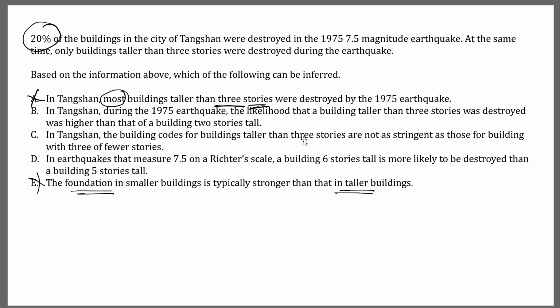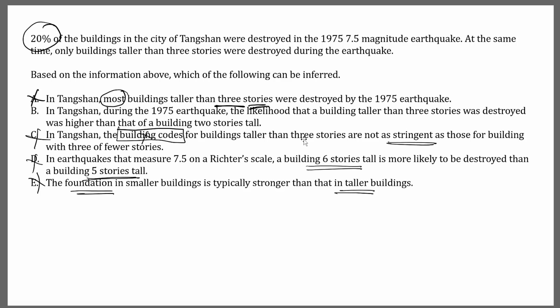Similarly, choice C talks about how stringent those building codes were. Again, we don't know anything about the building codes. We can't infer anything about it, and hence that is wrong as well. Choice D is wrong along the same lines. You can't really say whether a building that's 6 stories tall is more likely to be destroyed than something that's 5 stories tall.